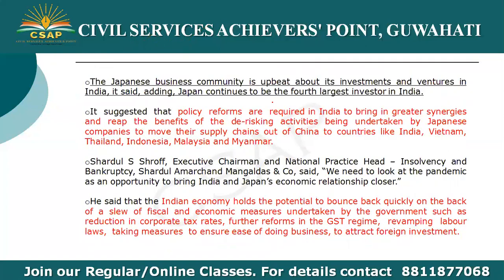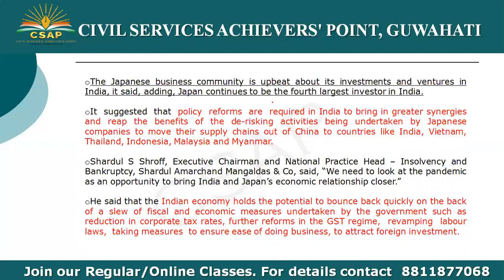The Japanese business community is upbeat about its investments and ventures in India, it said, adding that Japan continues to be the fourth largest investor in India. The policy reforms are required in India to bring greater synergies and reap the benefits of the de-risking activities being undertaken by Japanese companies to move their supply chains out of China to countries like India, Vietnam, Thailand, Indonesia, Malaysia, and Myanmar.